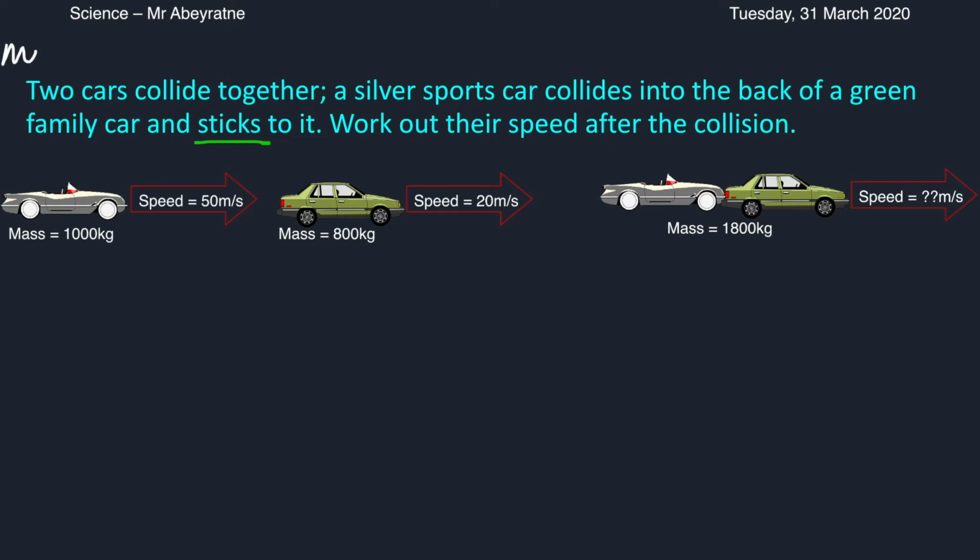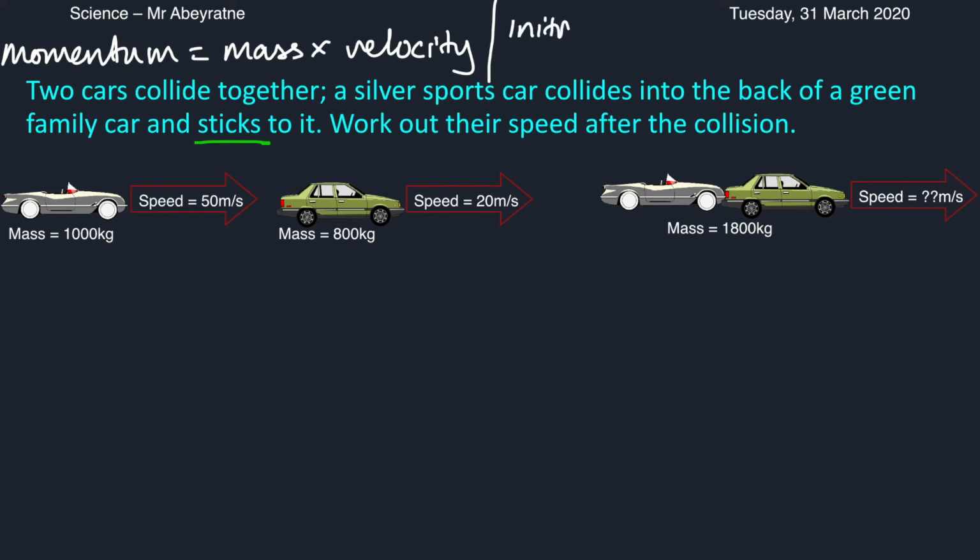Firstly, momentum is equal to mass times velocity, and our law of conservation of momentum states that during a collision, initial momentum will be equal to final momentum.